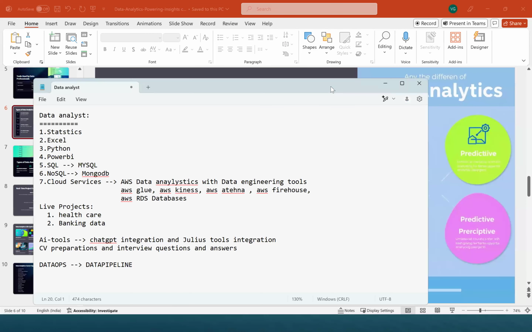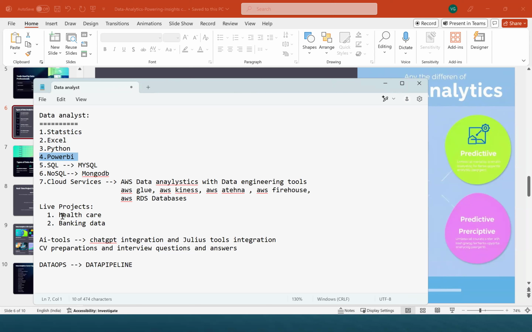These are the tools I'm going to cover: data analyst statistics, Excel, Python, Power BI, SQL, MySQL, NoSQL, MongoDB, and the cloud services of AWS data analytics, with data engineering tools AWS Glue, AWS Kinesis, Athena, AWS Firehose, and AWS RDS database, right?